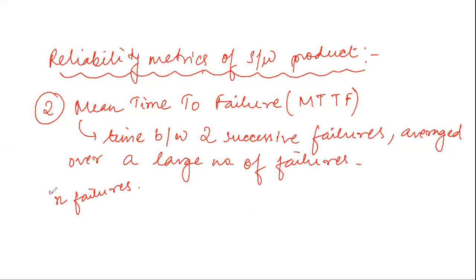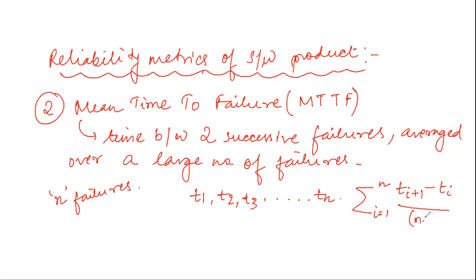Let these failures occur at times t1, t2, t3, and so on. This MTTF can be calculated using this formula: summation from i equals 1 to n minus 1 of (t(i+1) minus t(i)), divided by n minus 1. Okay, so this is the formula.